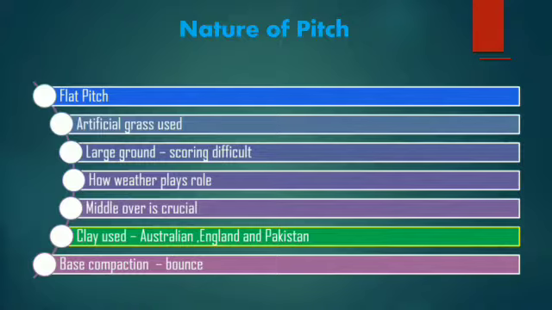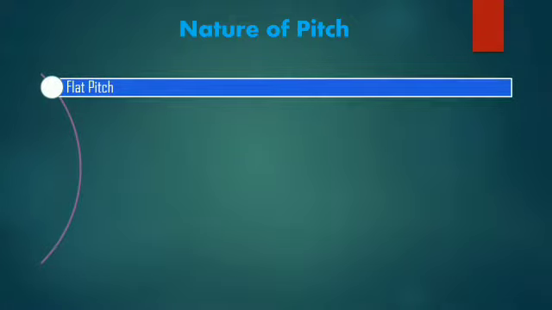The first thing we're going to see is the nature of the pitch, how the pitch will react to the ball. That is a very important thing. In the case of any cricket match, we need to analyze what kind of pitch will play a role. Whatever the batsman may be, whatever his strength may be, he can become a hero on the day, he can become a zero on the day. It's 80% because of the pitch condition only.